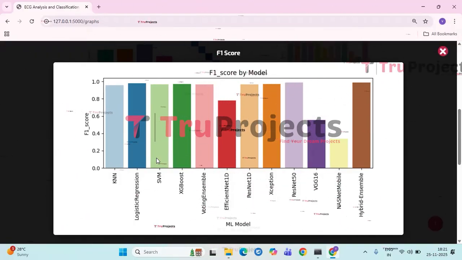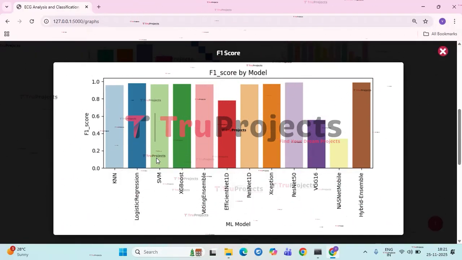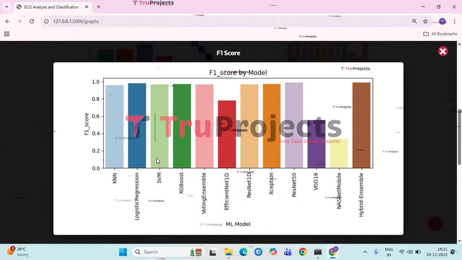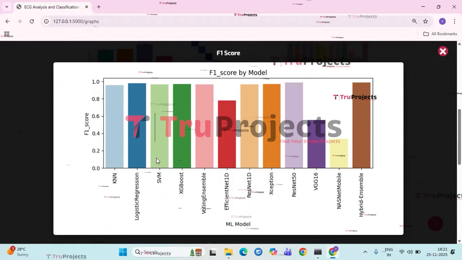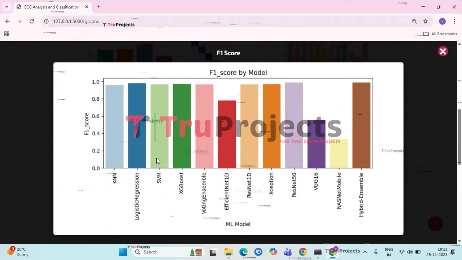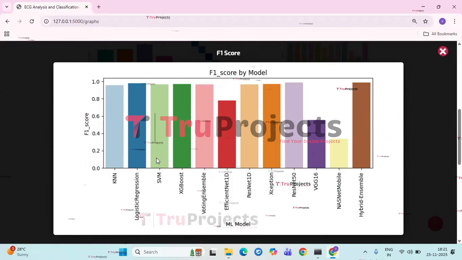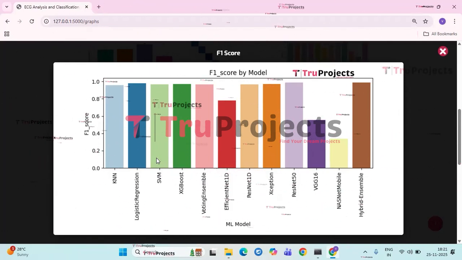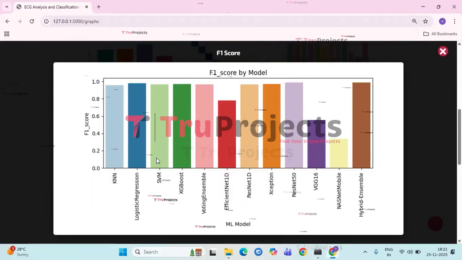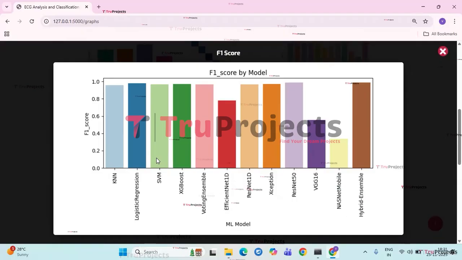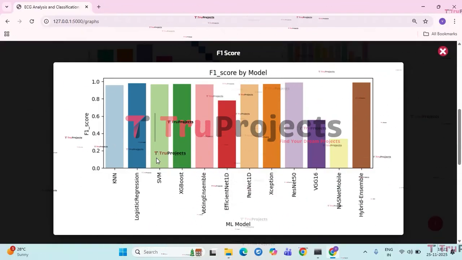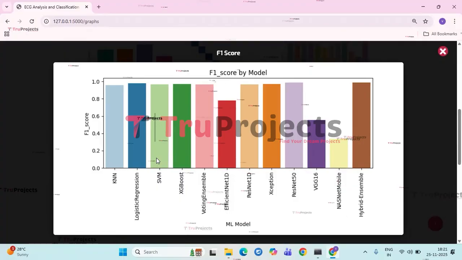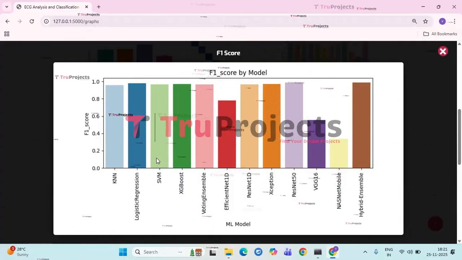EfficientNet 1D performs moderately well, but slightly below the top models, while VGG16 and especially NASNet Mobile show significantly lower F1 scores, reflecting weaker classification performance. Overall, the graph highlights that ensemble methods and certain deep learning architectures perform exceptionally well, whereas some models like VGG16 and NASNet Mobile struggle to achieve balanced accuracy.